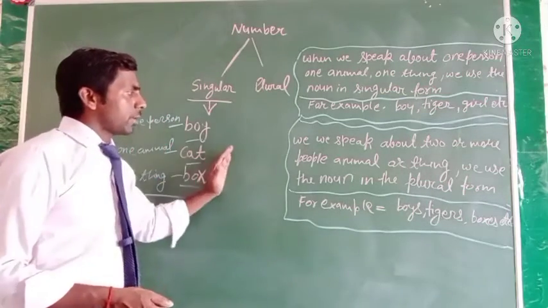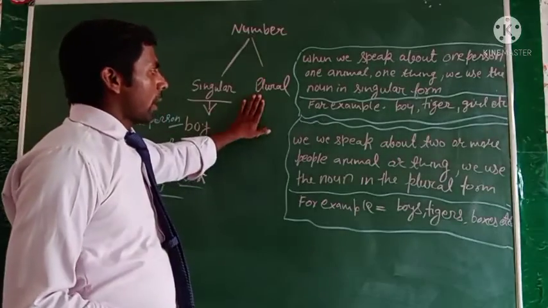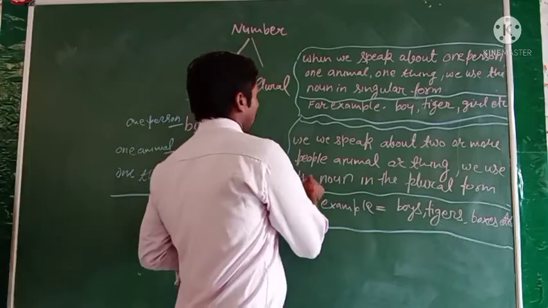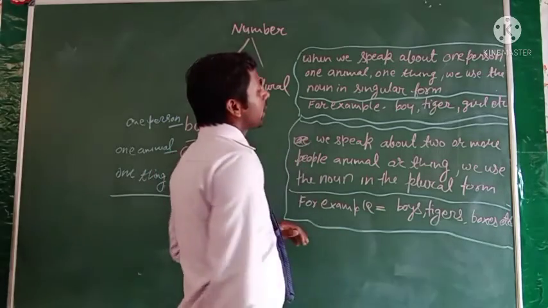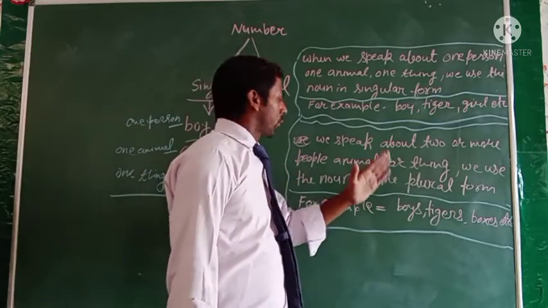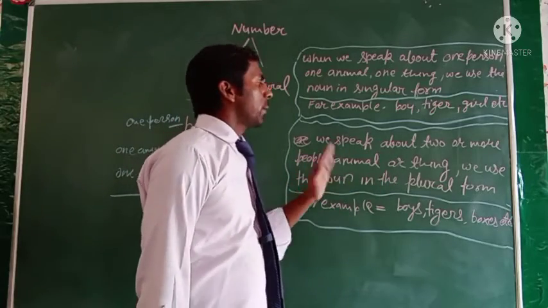And now we talk about the plural number. When we speak about two or more people, animals or things, we use the noun in the plural form.